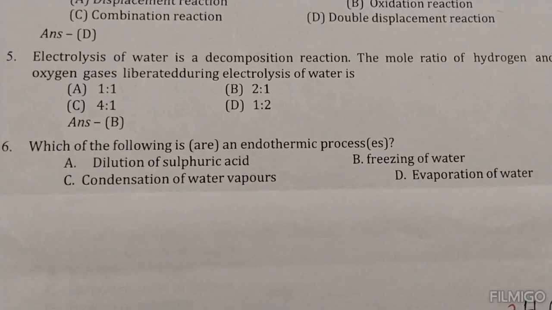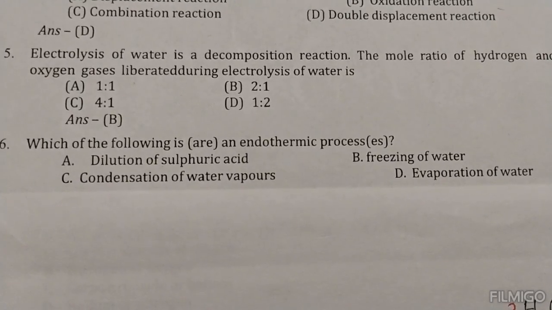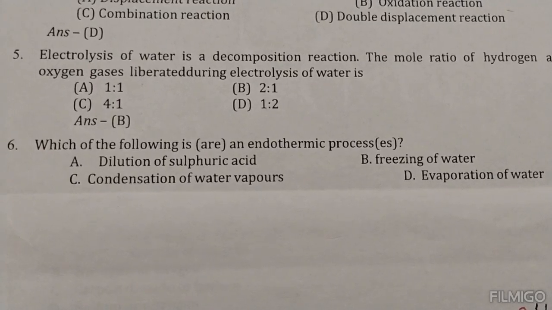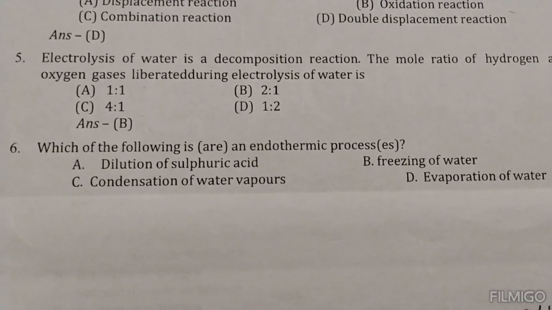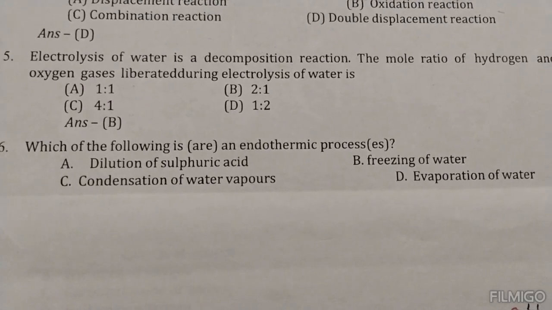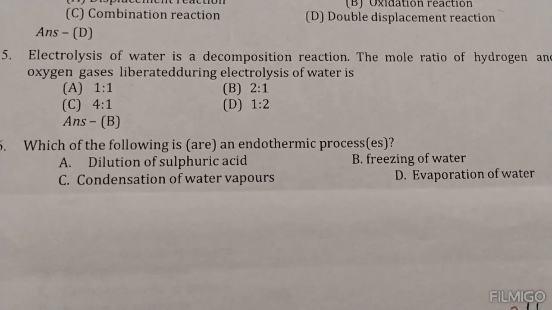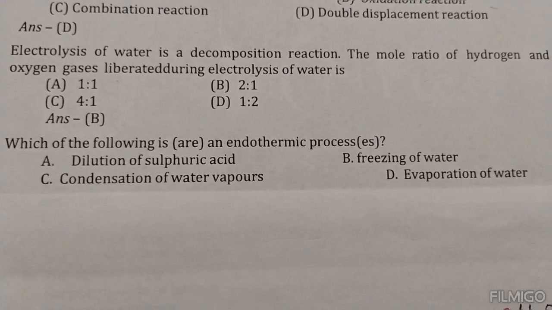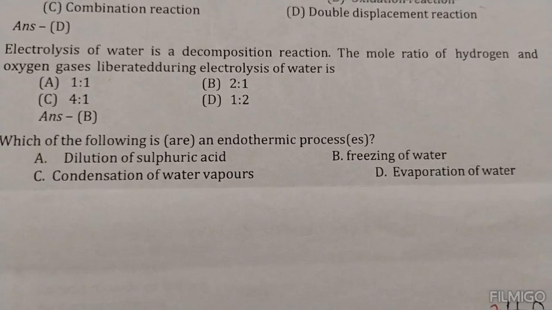Number 6. Which of the following are endothermic processes? Endothermic process means in which heat is getting absorbed. It is a heat absorbing process. So number D is the correct option, evaporation of water.